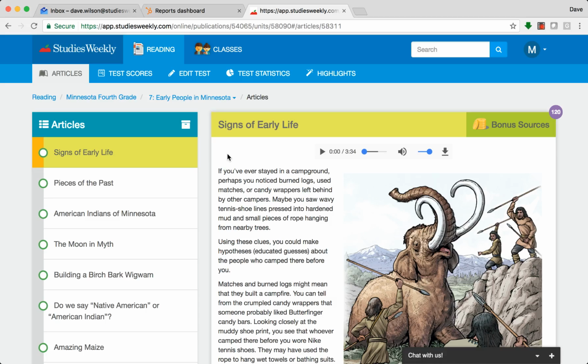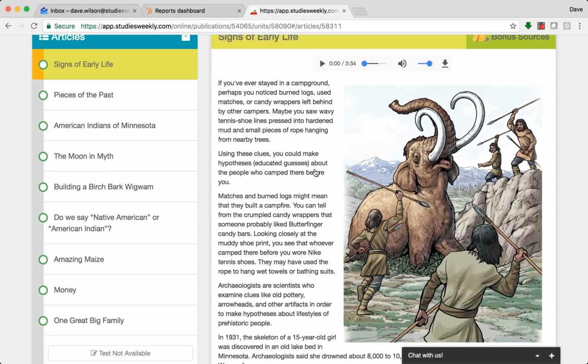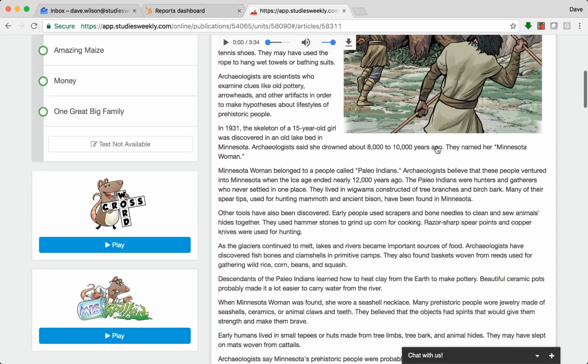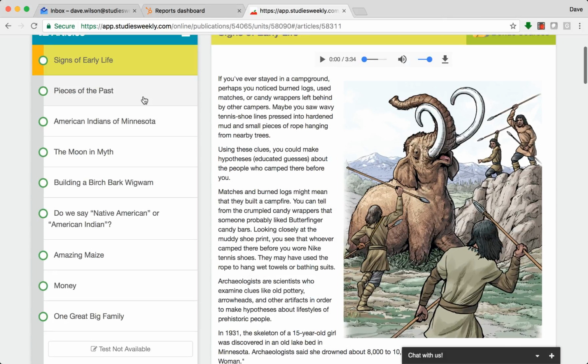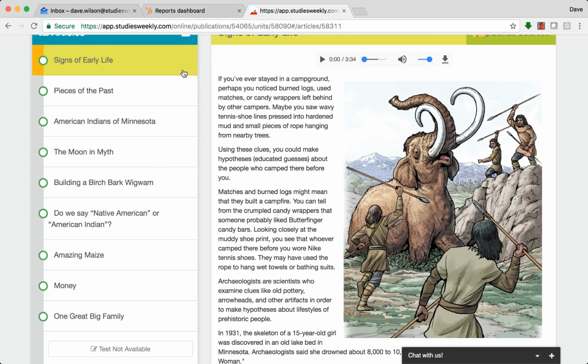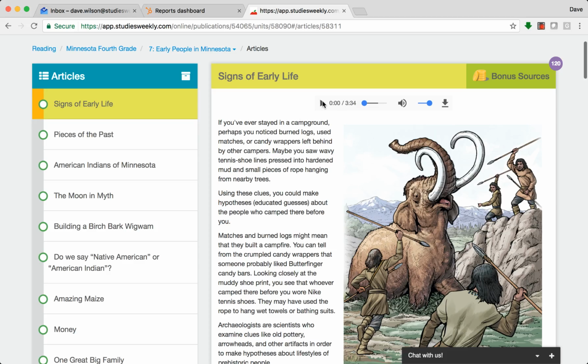Now if you already are used to the newspaper version, one of the things you'll see is that we have every article that coincides exactly with what's in the newspaper version. We have it here online. So here's the first article, same images, all the same text, and then to go to the next article and the next article, they can do that. So going back to this first one, you pull this up on a smart board or projector and you simply click the play button and listen.